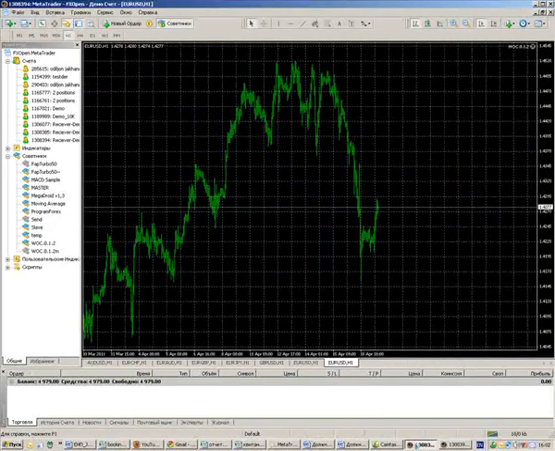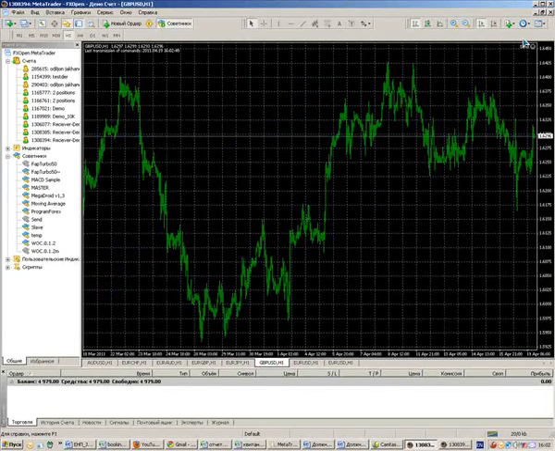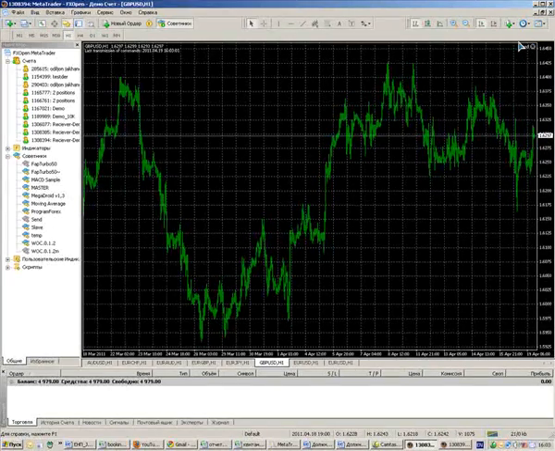And the most important thing, you do not attach another sender. One sender will do the job. So you have one sender and you can attach as many expert advisors as you want, and this one sender will reverse all of them. That's the most common mistake I've seen in many people's MetaTrader. So don't make this mistake.